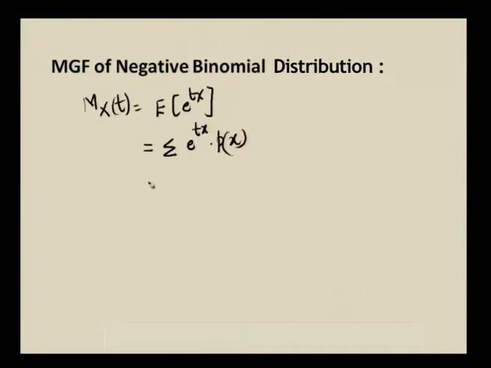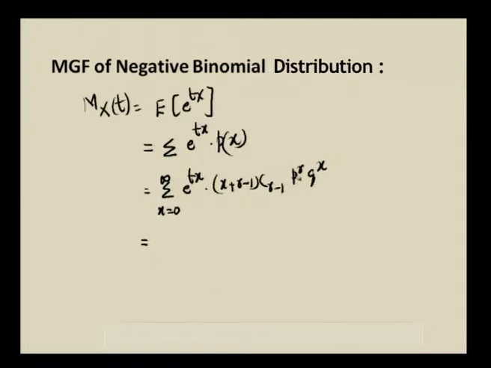Okay. And p of x is representing the probability mass function of negative binomial distribution. So, the sum over x equal to 0 to infinity of e power tx times (x plus r minus 1) C (r minus 1) p power r q power x. And this summation is entirely for x. So, p power r is a constant with respect to the summation.